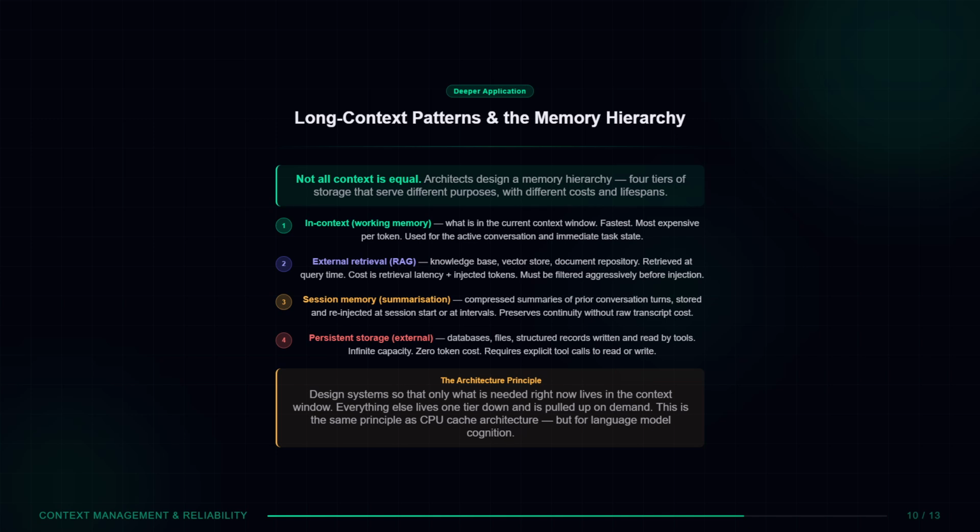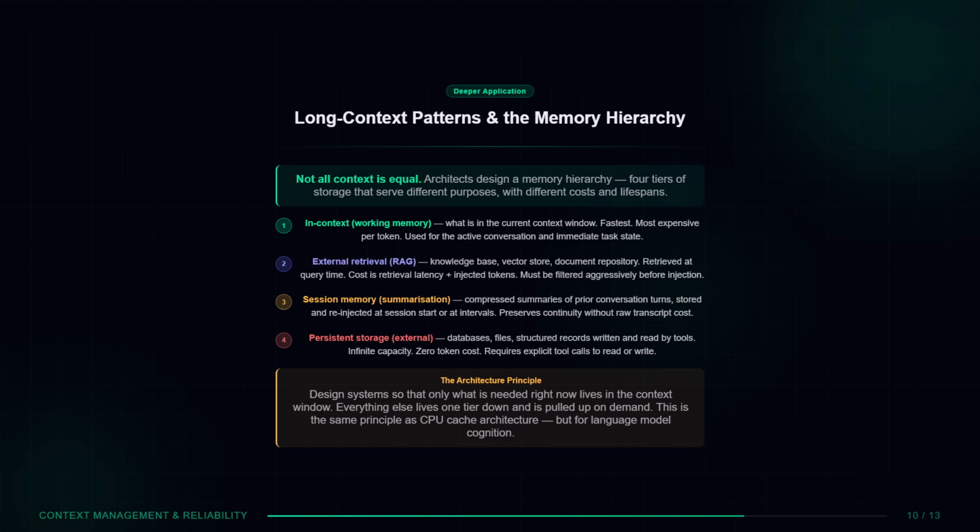Single-session context management is not enough for enterprise-scale AI systems. Real-world deployments require what architects call a memory hierarchy, 4 tiers of storage, each with different costs, capacities, and lifespans. Tier 1, in-context working memory. What is in the current context window right now? Fastest, most expensive per token, used for the active conversation and immediate task state.